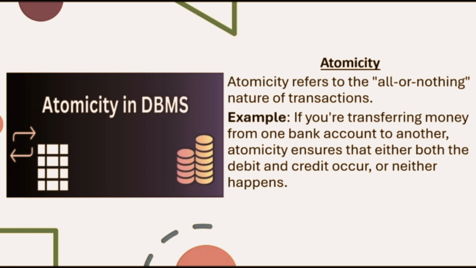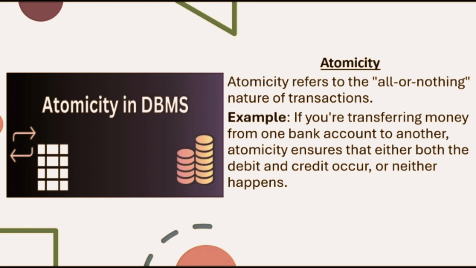Atomicity refers to the all or nothing nature of the transactions. This means that a transaction must be fully completed or fully rolled back. If any part of a transaction fails, the entire transaction is undone and the database remains unchanged. Atomicity ensures that incomplete or partial transactions do not affect the database consistency. For example, if you're transferring your money from one bank account to another, atomicity ensures that either both the debit and credit occur or neither happens.